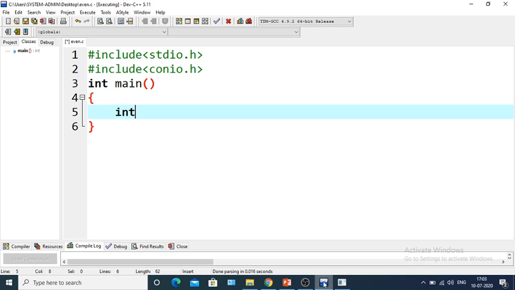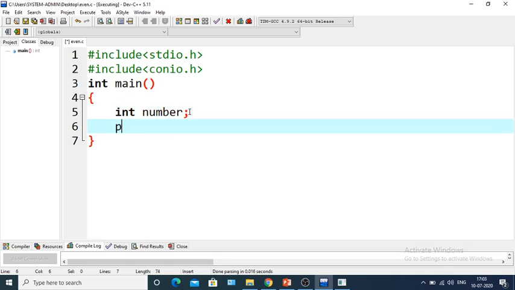Now we will take a variable, int number. Number is a variable whose data type is int. As you can see, the data type of the number variable is int. That means number is able to store an integer value. Number will not be able to store a float or character value. So this is called the data type of the number.